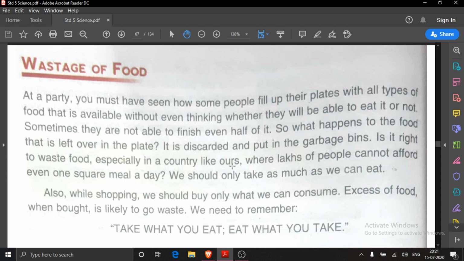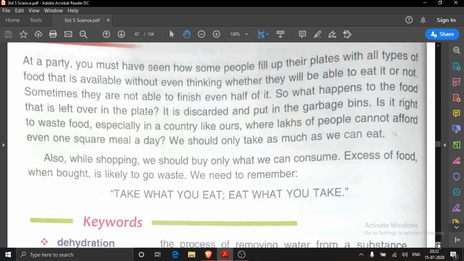We should only take as much as we can eat. Whenever you go to any party or at your home also, take only this much food, what you can eat. Also while shopping, we should buy only what we can consume. Whenever we do any shopping, it should not be that we have purchased everything and we cannot consume it. What we should do? We should buy only what we can consume.